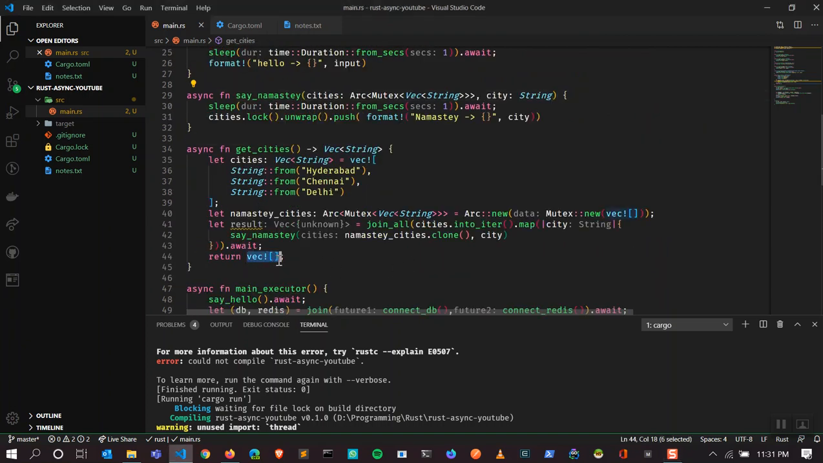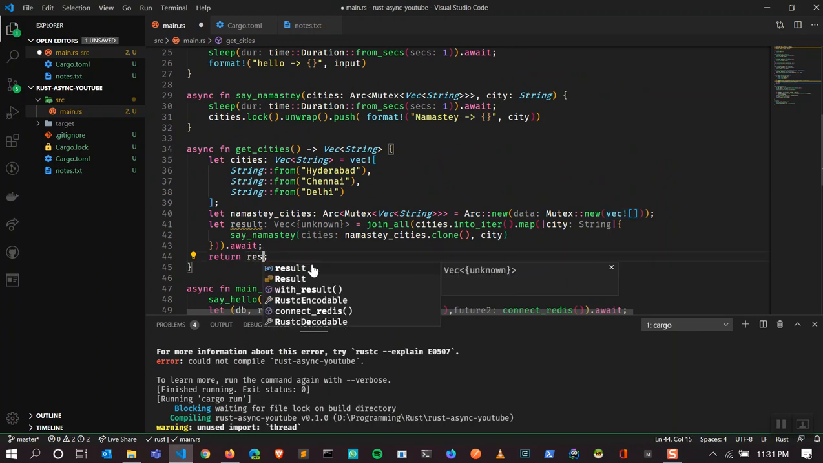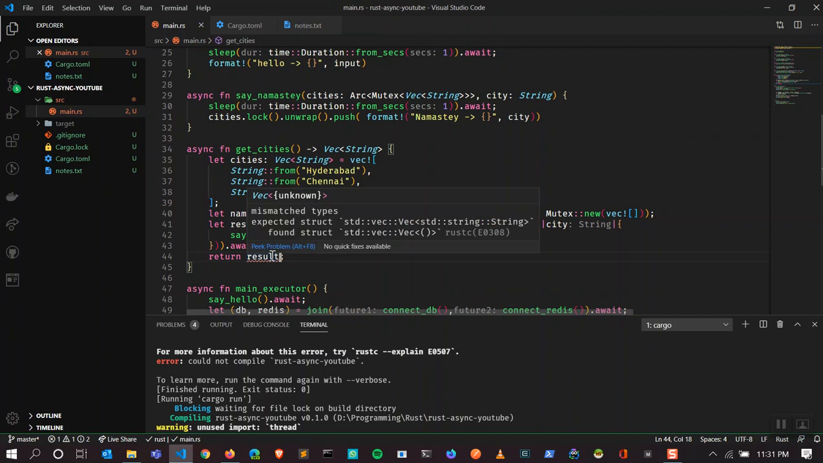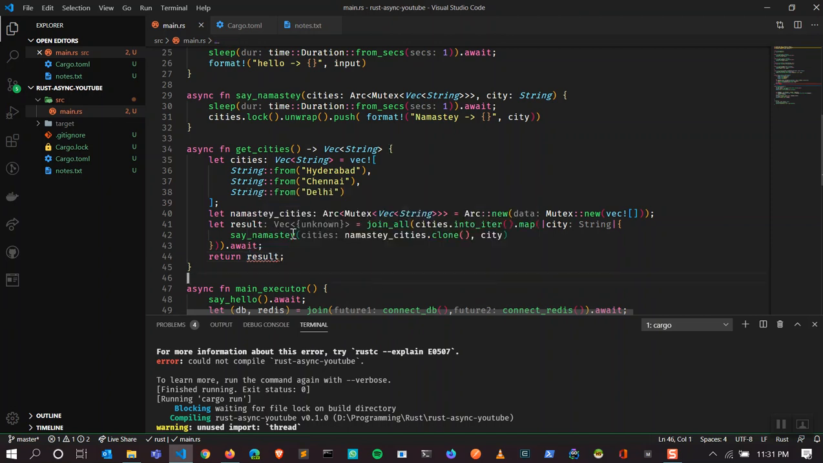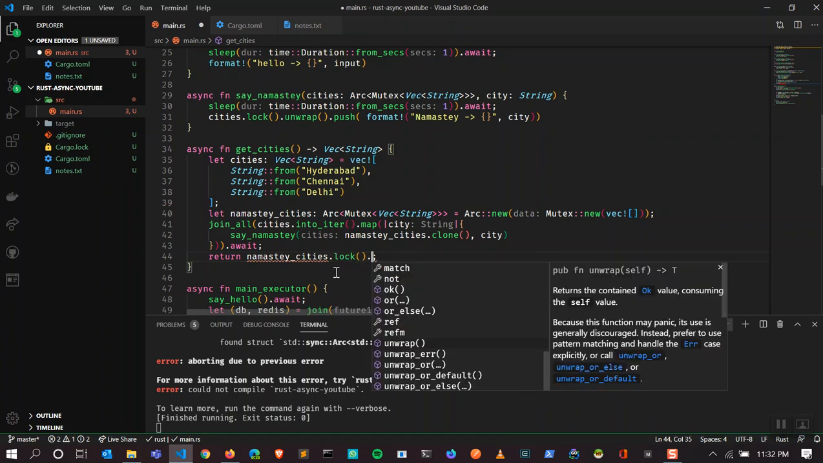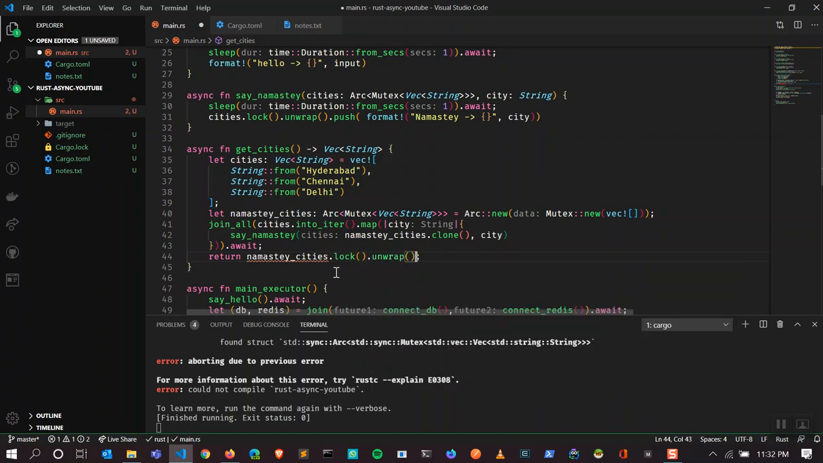We are returning an empty vector, so let's return the result. If you see, the result is not of type vector, so we don't know what type it returns. Since we don't have to return the result, I'm gonna push that, because we are mutating the necessities, I'm gonna return that. Which doesn't match with those things. So what I'm gonna do is lock it, then unwrap it, then clone it. Which gives you the vector.